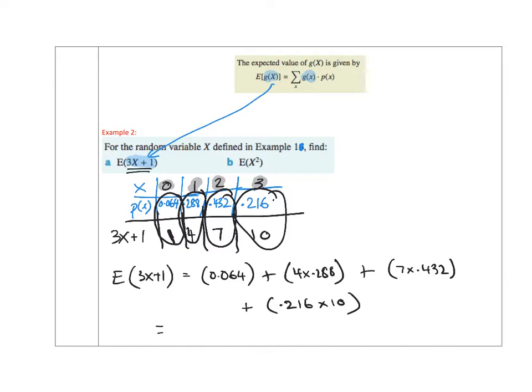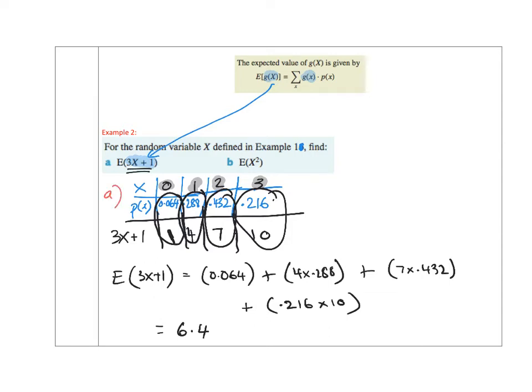And so whatever it might mean to apply this linear transformation to x, we know that once we do it, the expected value of such a thing works out to be 6.4. Now this was for part A in the question.